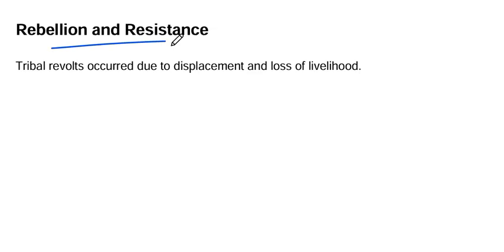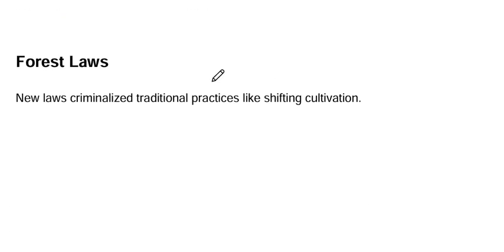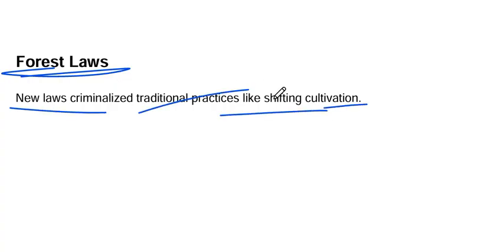Rebellion and resistance. Tribal revolts occurred during the displacement and the loss of livelihood. Forest laws: new laws criminalized traditional practices like shifting cultivation. We all know what shifting cultivation is.